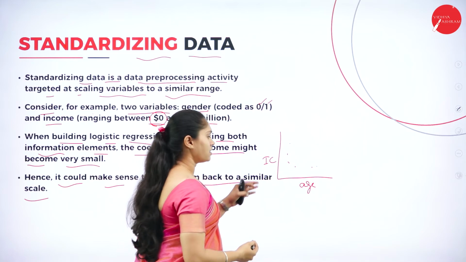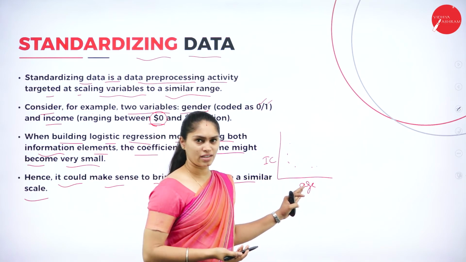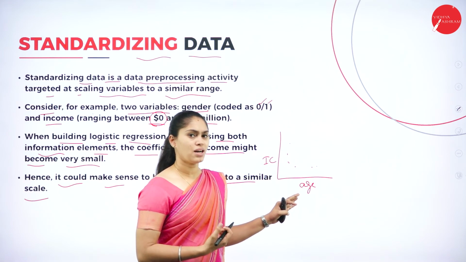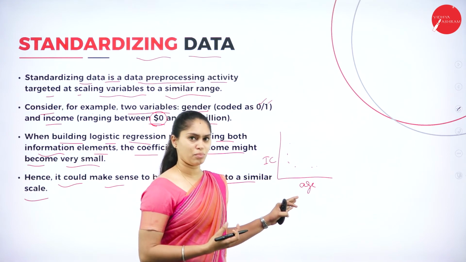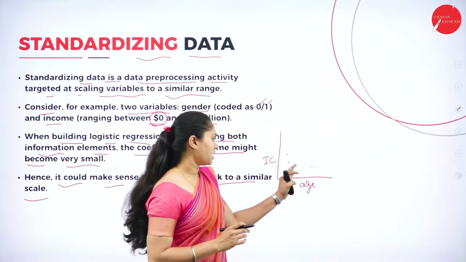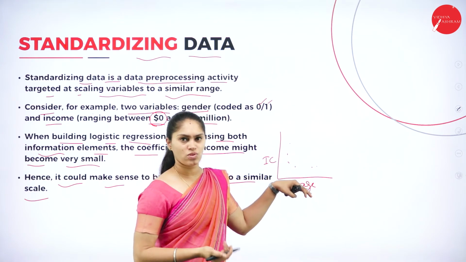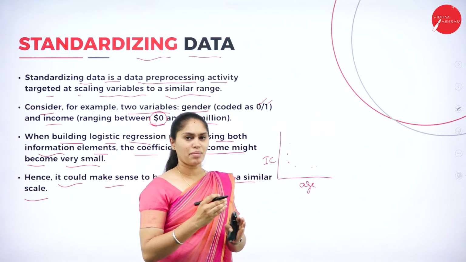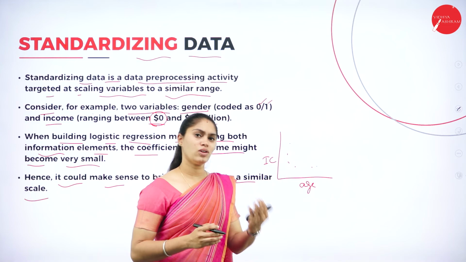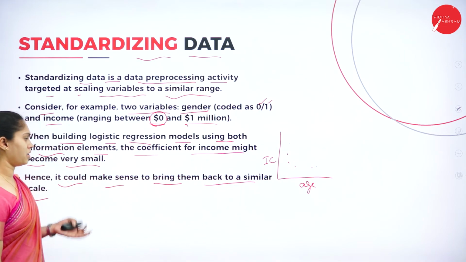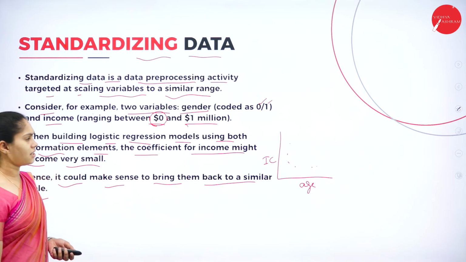For example, the age must be greater than 20. If you consider India and other countries, earning will start at a minimum of 15 years. Let me consider 15 years. And the income will start from 10,000 or 15,000. So we are making that age and income standardized data. Then only we can get the resultant as per the requirement. For that purpose, we require standardization.